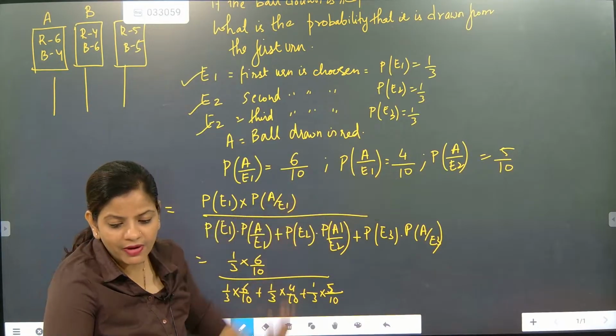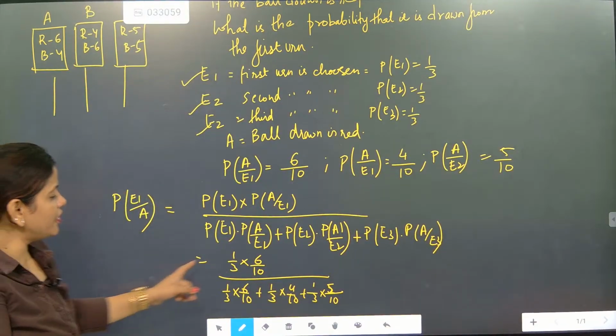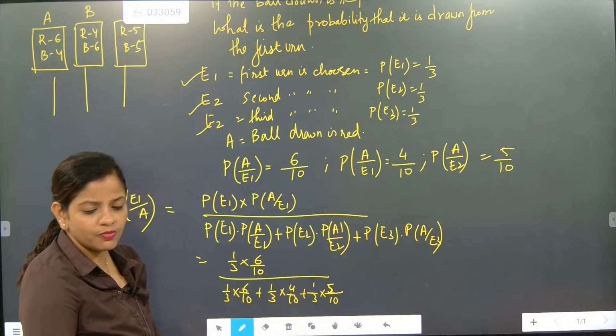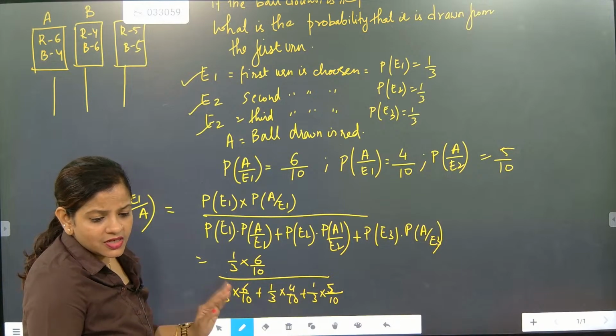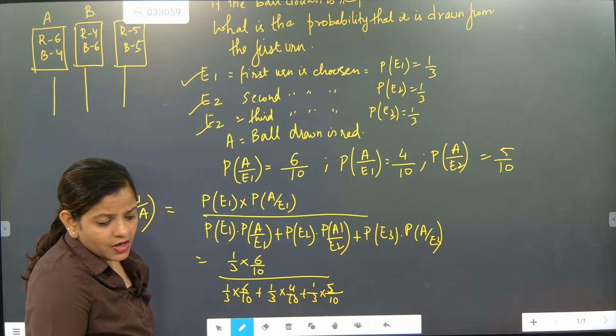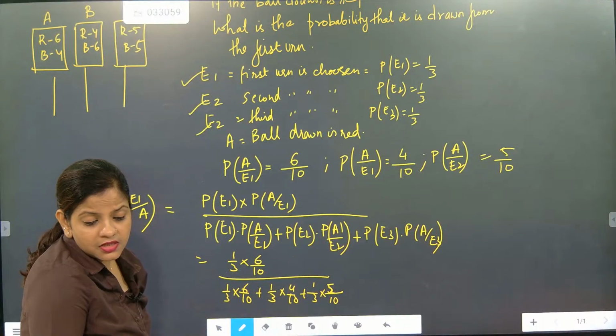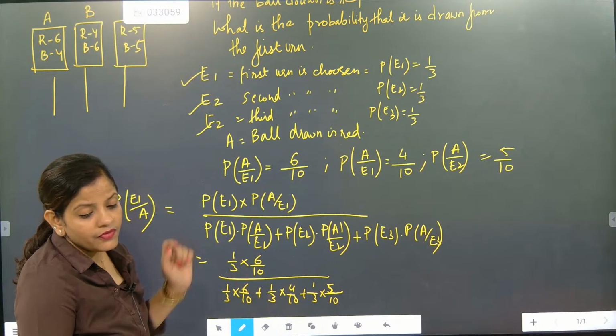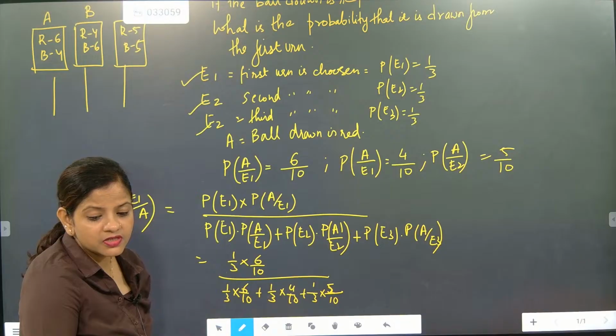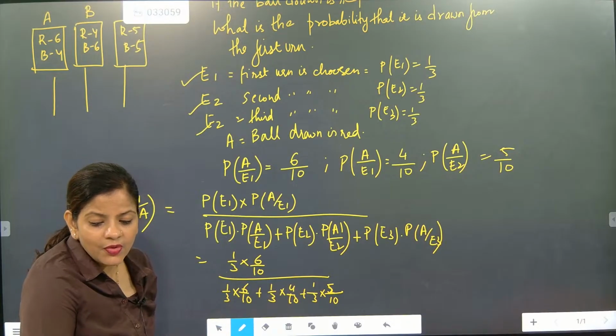That will become 5 by 10. So I have explained this one, and when you will be solving this question, solving is your part. So I have just written this one. Children, is it easy, Bayes theorem? Now, recent questions, what Bayes theorem has asked, we want to focus there because 100% the questions will come like that. Has everybody understood?